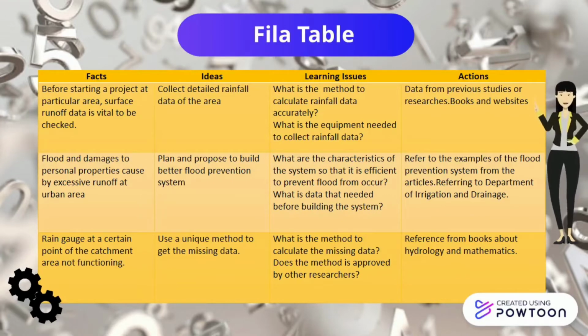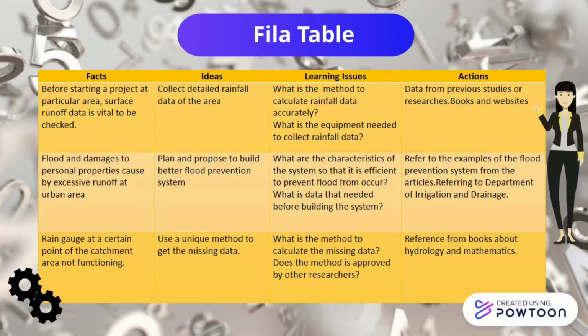Secondly, flood and damage to personal properties caused by excessive runoff in urban areas. The idea is to plan and propose to build a better flood prevention system. The learning issues are, what are the characteristics of the system so that it is efficient in preventing floods from occurring? And what data is needed before building the system? And the actions are to refer to examples of flood prevention systems from articles and the Department of Irrigation and Drainage.